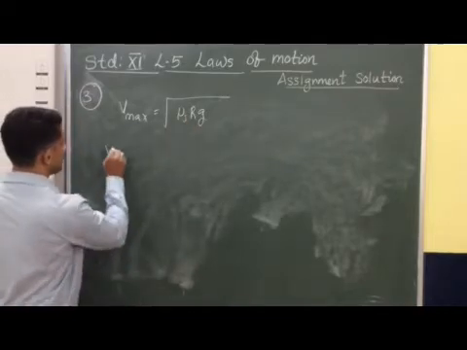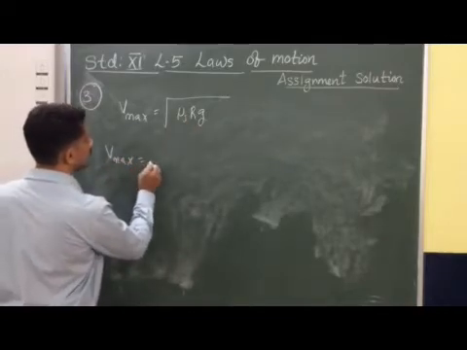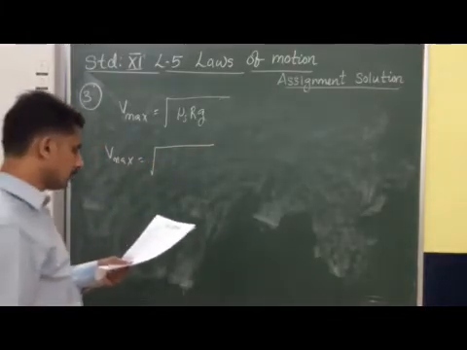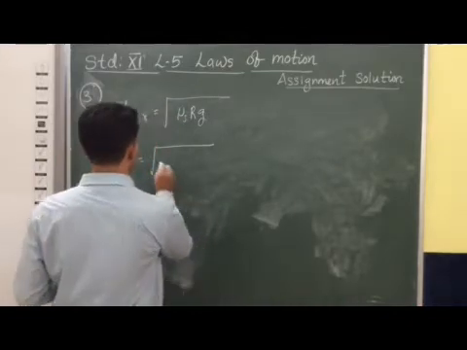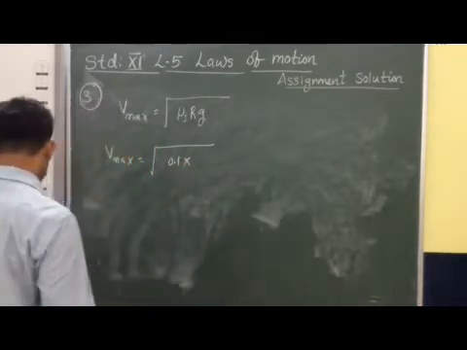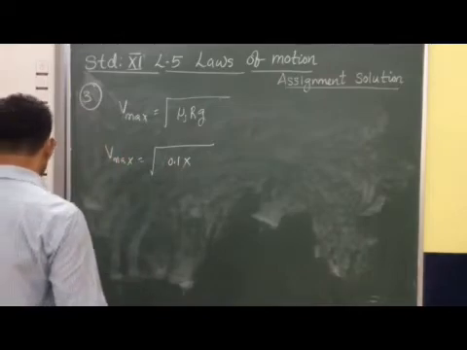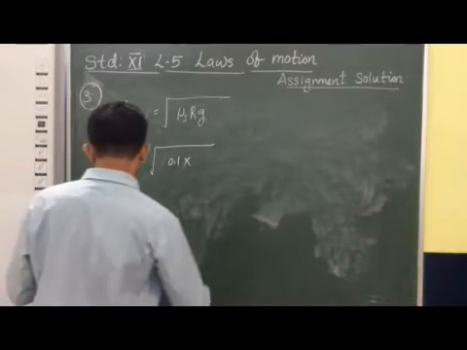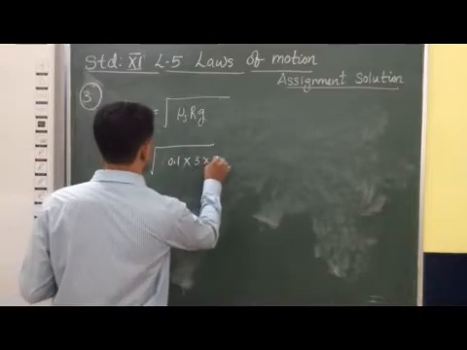So we can find this value. Vmax is equal to under root of μs into Rg. The coefficient of static friction is given, that means 0.1 into R. What is the radius? The radius of the circular path is 3 meter. So 3 into 9.8.